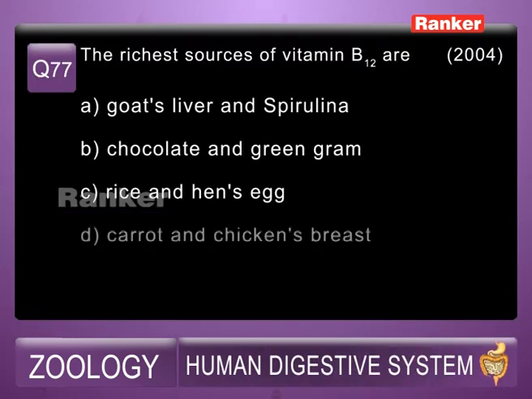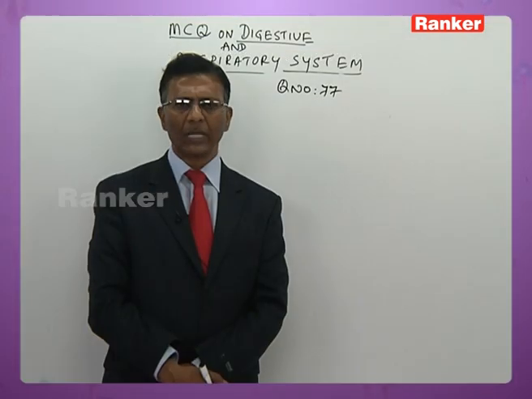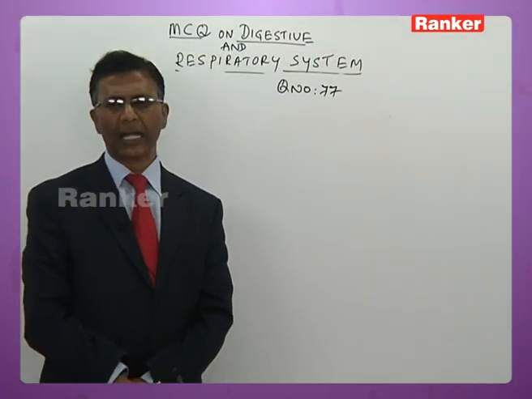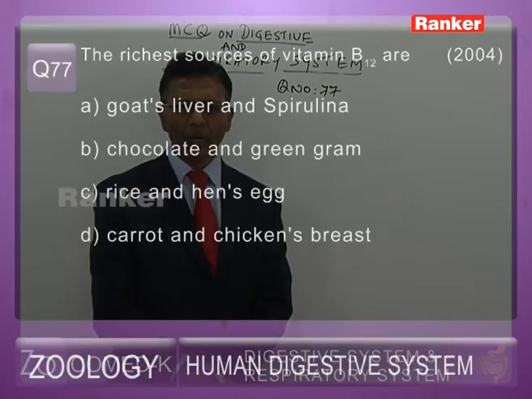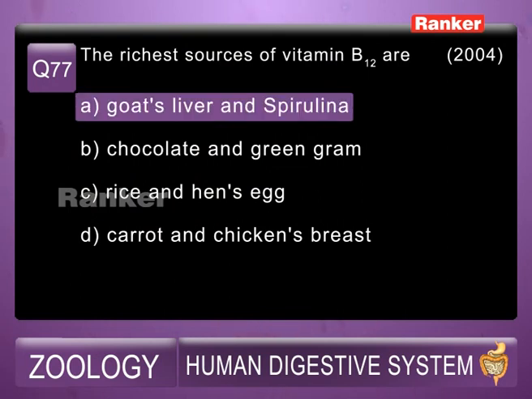The richest source of vitamin B12, A, goat's liver and spirulina, B, chocolate and green gram, C, rice and egg, D, carrot and chicken's breast here now. So it is obviously the protein diet contains mostly vitamin B12 here now, goat's liver and spirulina. That is, answer is A.